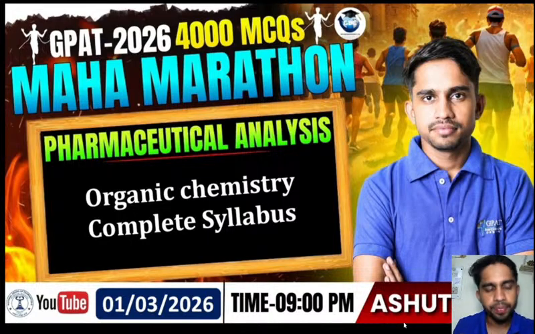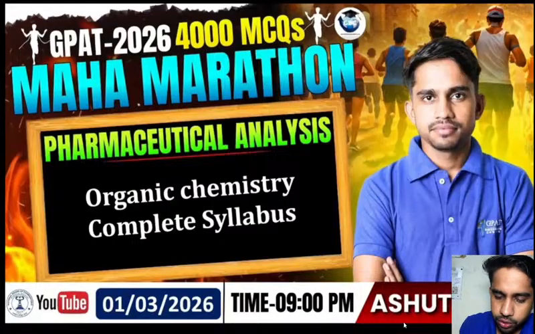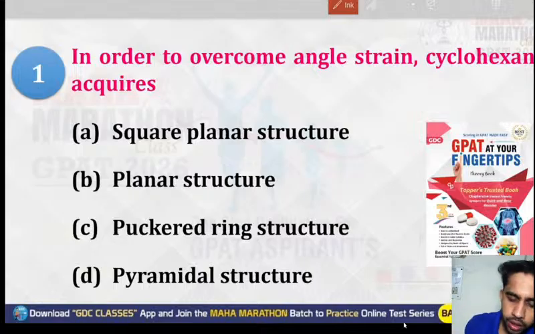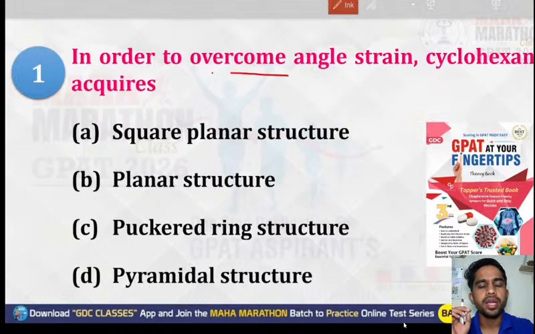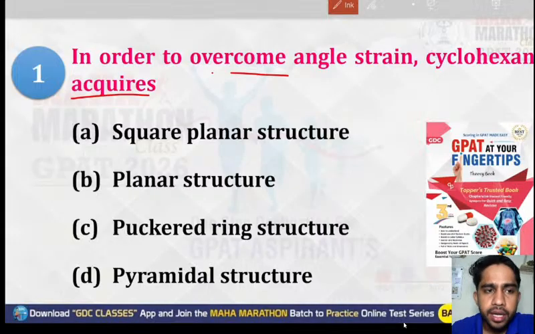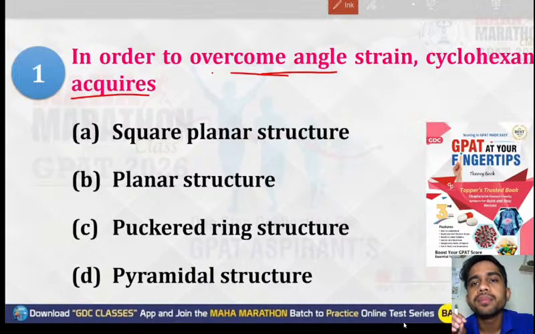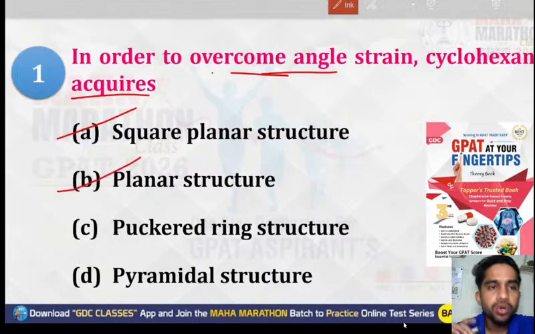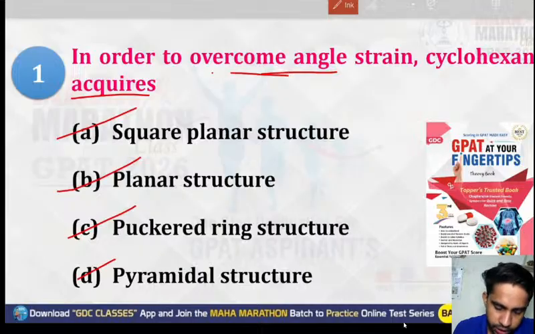The first question is: in order to overcome the angle strain, cyclohexane acquires what? Share your answers in the chat box, guys. The first option is square planar structure. The second option is planar structure. The third option is puckered ring structure. And the fourth option is pyramidal structure.